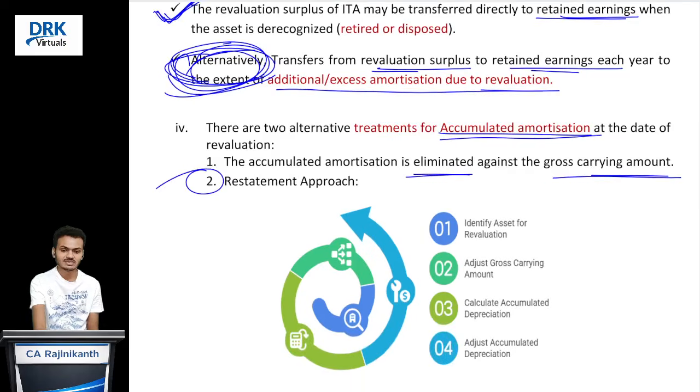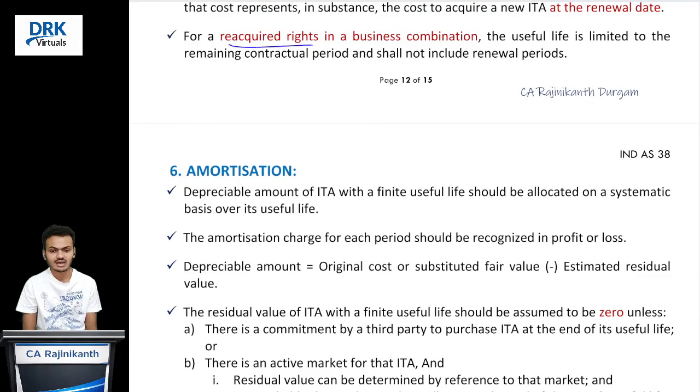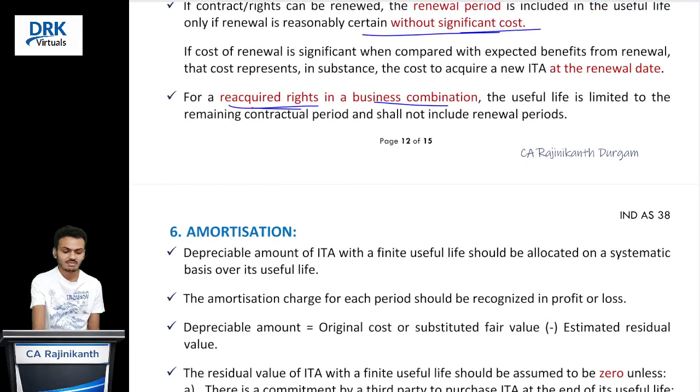Suppose in a business combination transaction, we are reacquiring our right. Before the business combination, suppose there is a Y Limited and we are X Limited. We are a brand restaurant in the market. We have granted a franchisee right to Y Limited for 10 years, and in this contract, we have granted a renewal option also after 10 years.